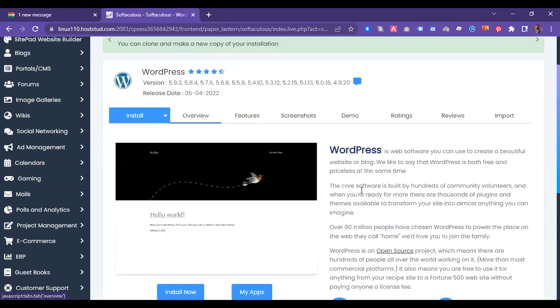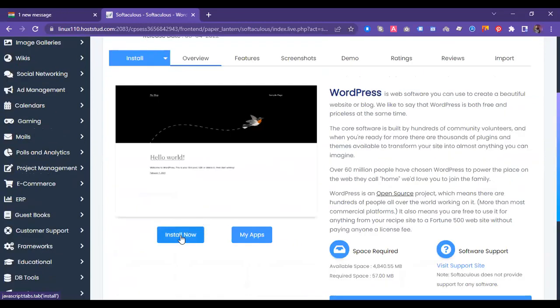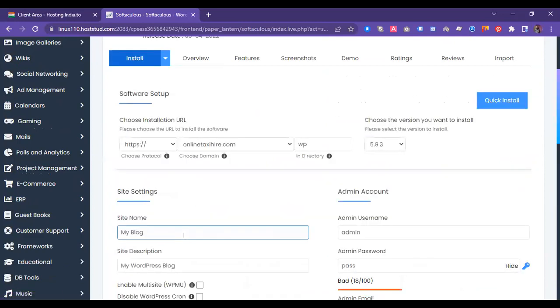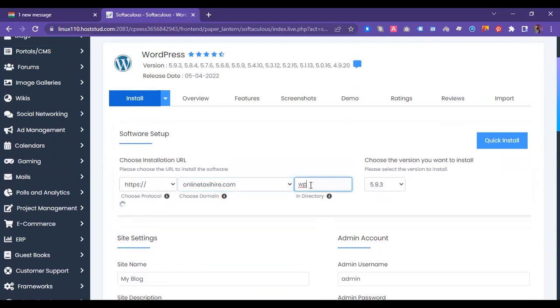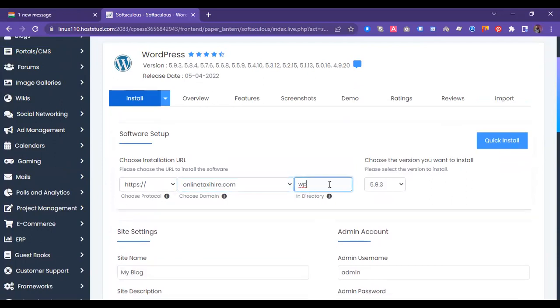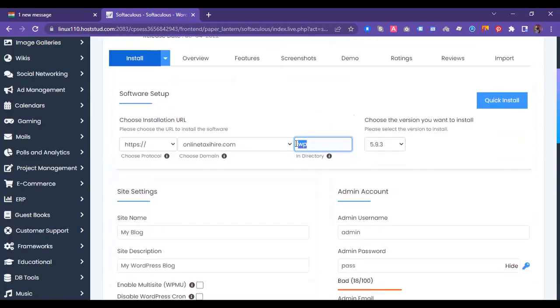From here, you can go to the install part. Yes, you can install. Simply click on this. Now, as of now, where we want to install it: we want to install it in this directory. The website is already there, so we are going to install it in the WP directory. Here it will be installed, or whatever name we give here will be displayed. Like we give here, blog.